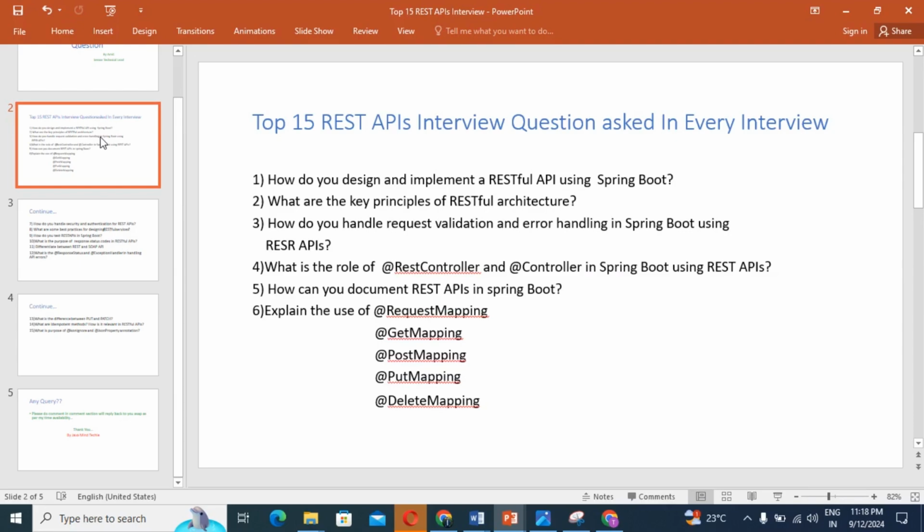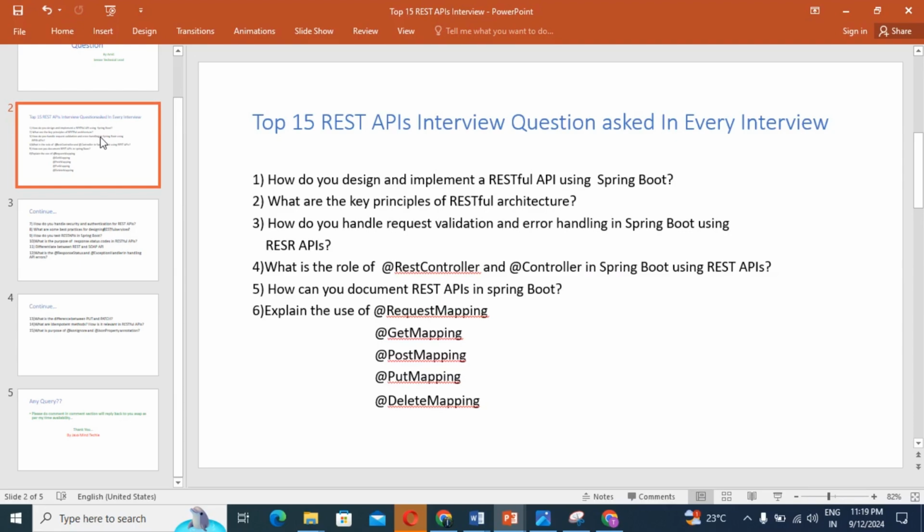Identify the resources and their relationships, the operations and the desired behavior of the respective API. So the first point is to define the API requirement.